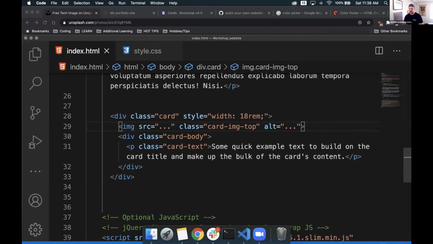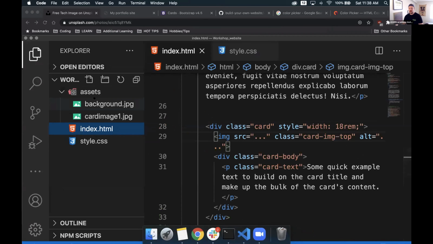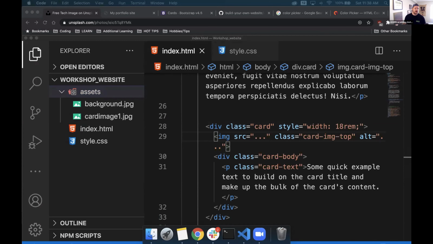If we go back to Visual Studio Code, we open up our Explorer, we look inside of assets, we'll see we have this card image 1.jpg. Great. So with that, just like we did with our others, actually, instead of having this image inside of my assets, I want to teach you guys something else. Let's say I want to actually link to an image that's hosted somewhere else on a different website. I don't recommend doing this all the time, but I think it's important for you to know how to do this. So take everything that you just learned right now about saving the image and all that, put it in the back of your mind. We're going to learn something else real quick.